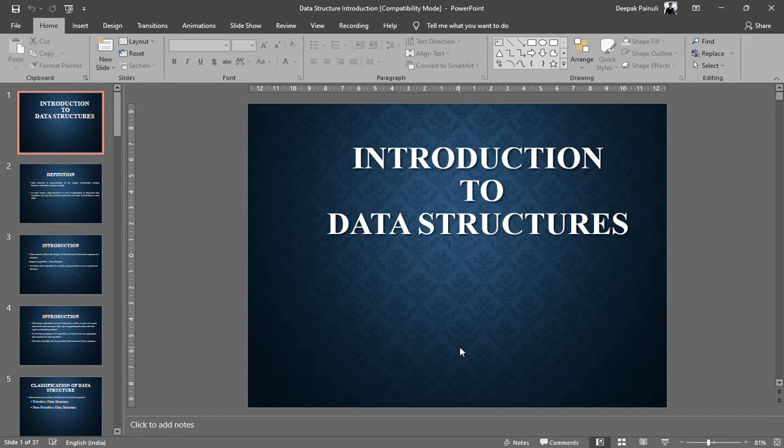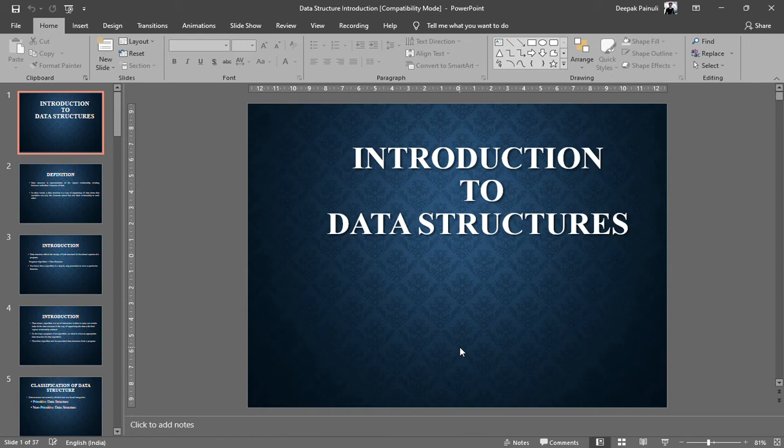Let's say, for example, if I want to save our incoming data in a serial, sequential manner, then we will have some defined primitive data structures in that case. And in the other way, if we want our data to be stored in a non-linear or non-sequential way, or we can say distributed way, then there will be some defined non-linear types of data structures. It will come after the introduction part, how many types of data structures we have in computers. But you need to understand right now why we are studying this.